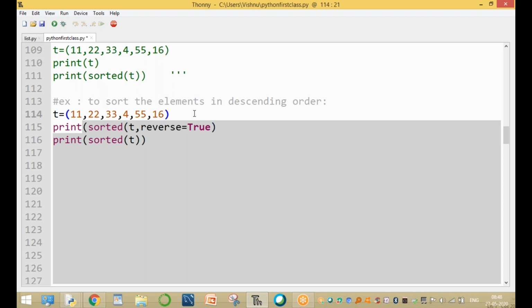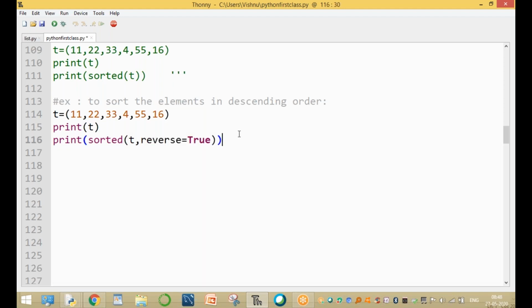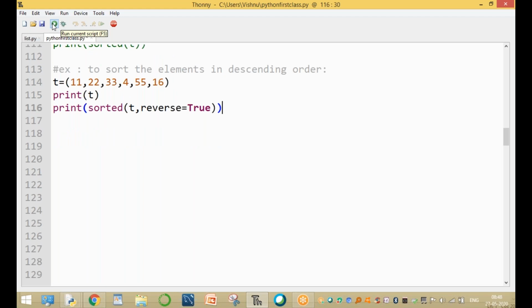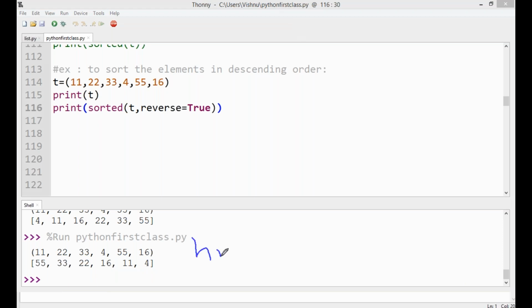Sorry. First, print only the t value. Print of t is the only t value. And after that, print of sorted of t comma reverse equal to true. One more parenthesis closing. Elements are ordered in descending order: first 55, 33, 22, 14, 11. That means highest to lowest value. The order is highest to lowest value. This is the descending order.